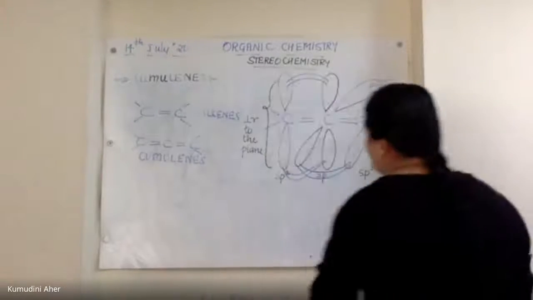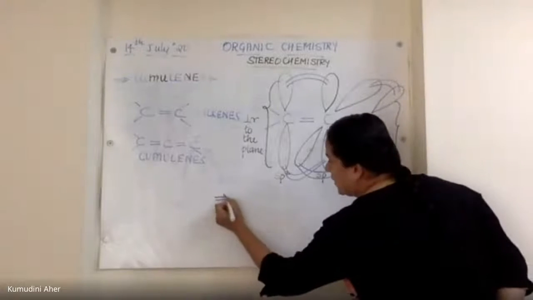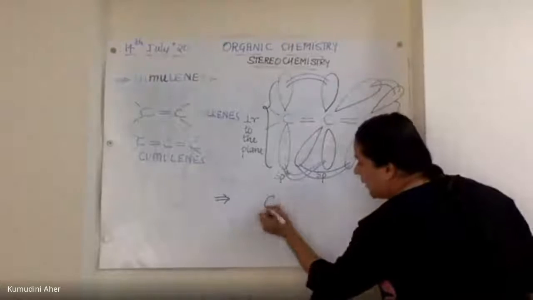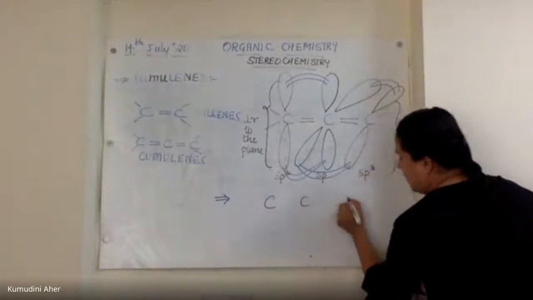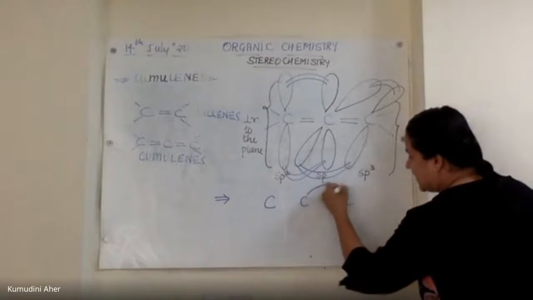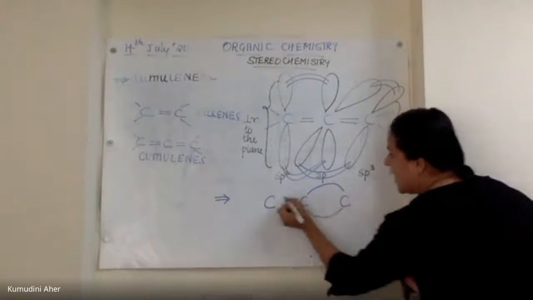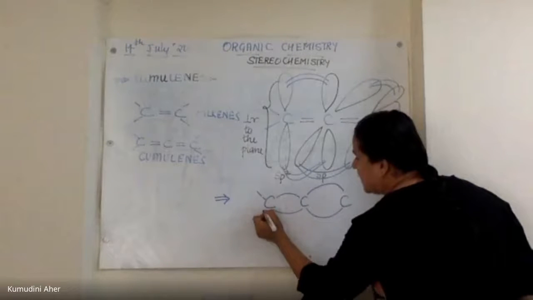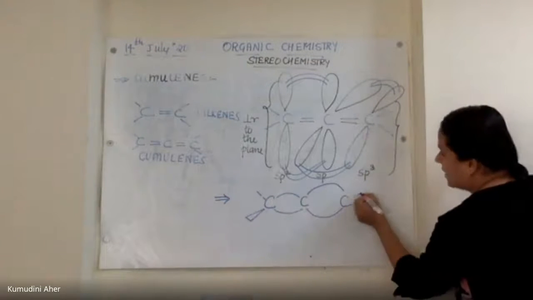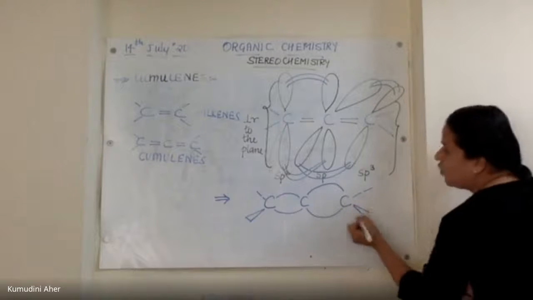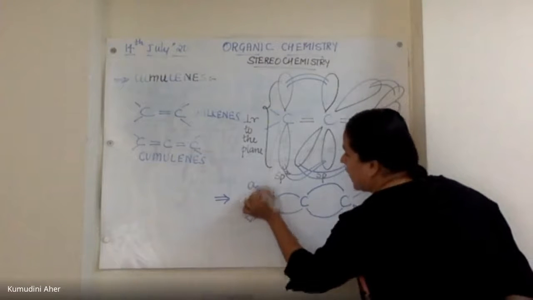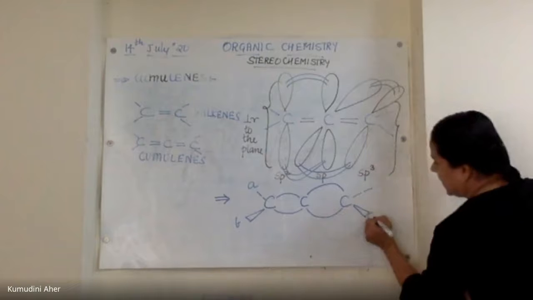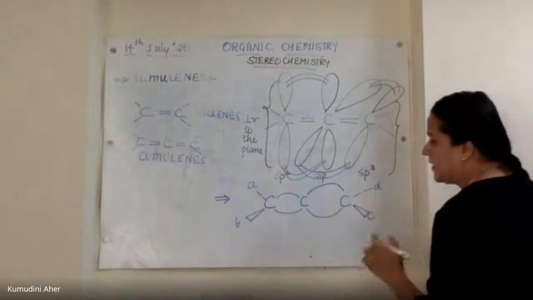Now, I am going to show you another structure. I will tell you a shortcut for this. This, and this, and this. And these are basically your other substituents. Suppose I denote them as A, B, C, D. These are the other substituents.